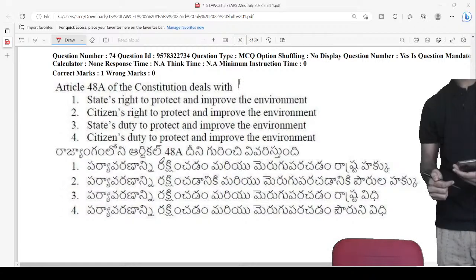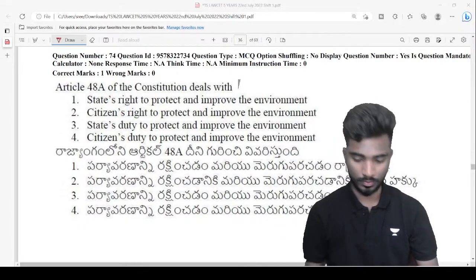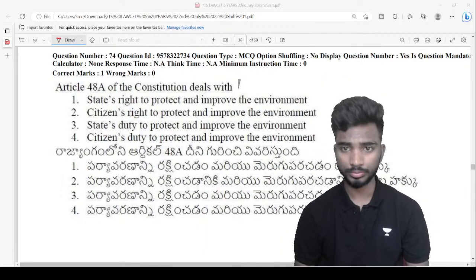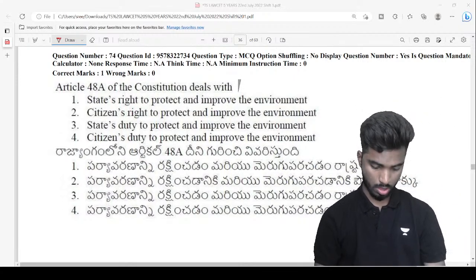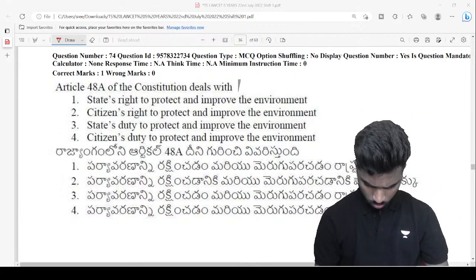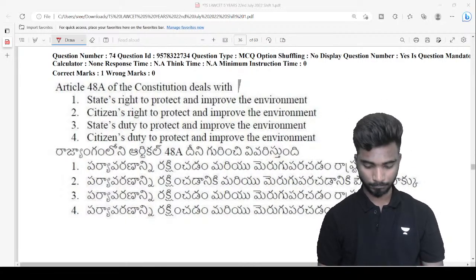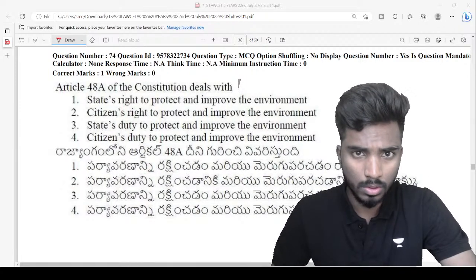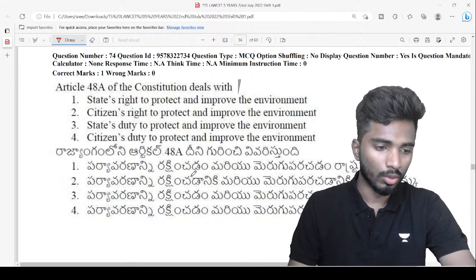What is the answer? I think I have to adjust my seat a bit. This can be the correct position. Yeah. What is the answer, guys? Okay, let me look at the question first. Oh my gosh. Yeah, here it is. Okay.